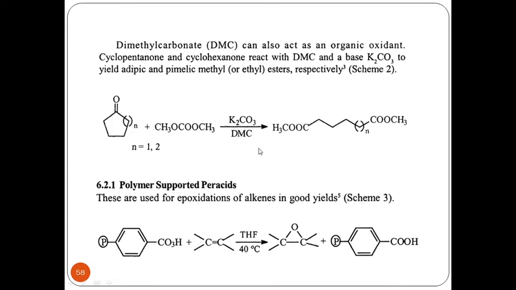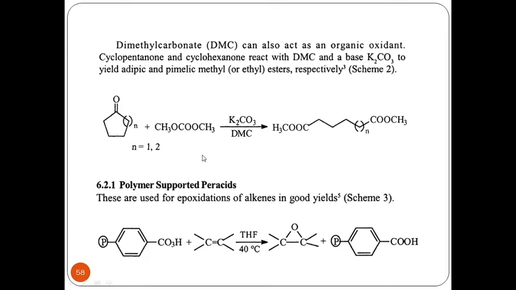It is going to give me adipic acid esters if I make use of the cyclopentanone system, and if it is a cyclohexanone system, it is going to give me pimelic methyl esters. Either it will be adipic methyl or ethyl esters, or pimelic methyl or ethyl esters, dependent on this n equal to 1, 2.